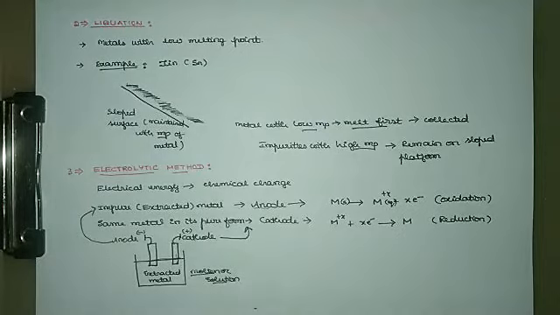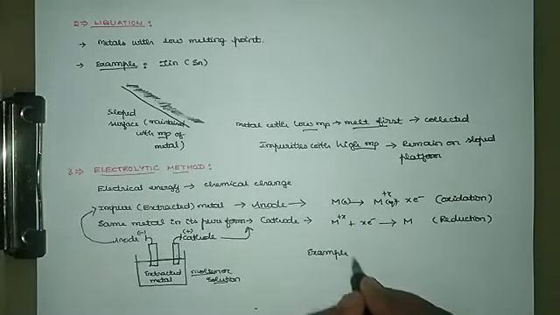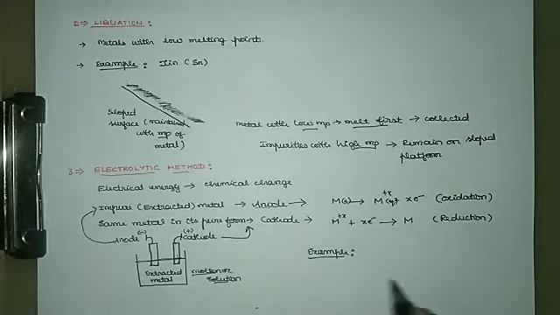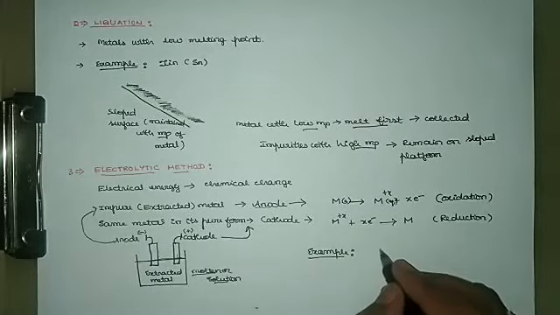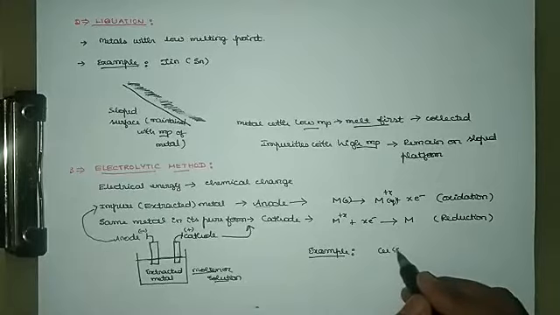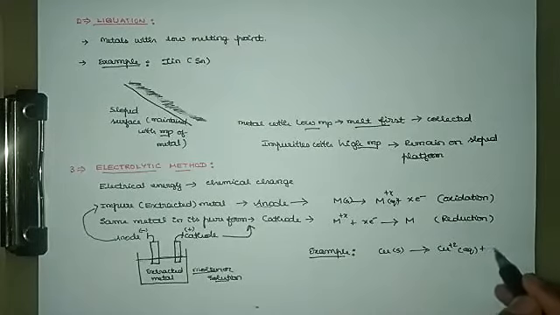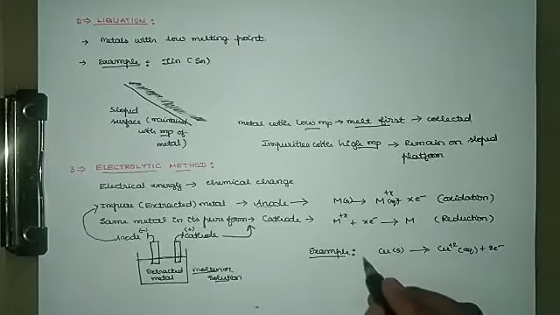So I can consider a simple example to understand the process. For example, we need to refine copper. So we will connect the impure copper as anode. Due to its oxidation, Cu+2 ions will come into the solution. So this will be the anode reaction.